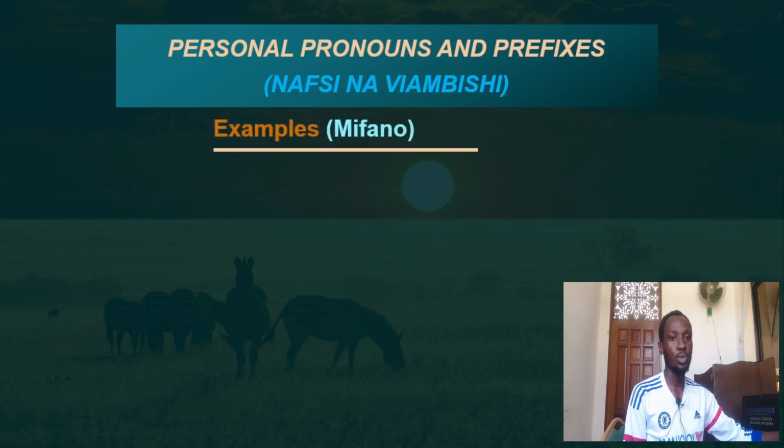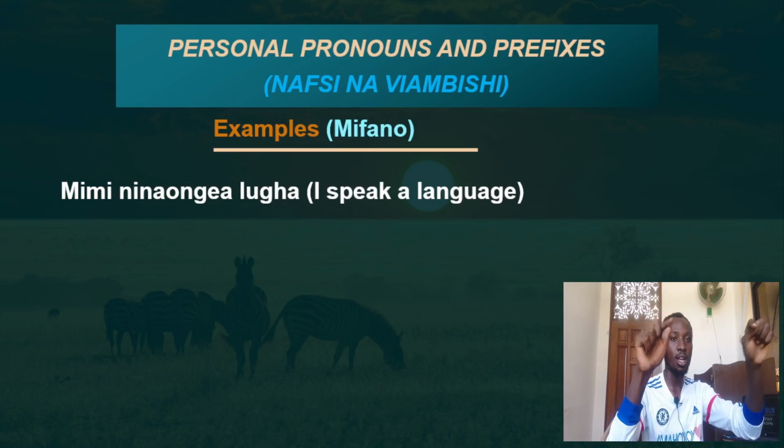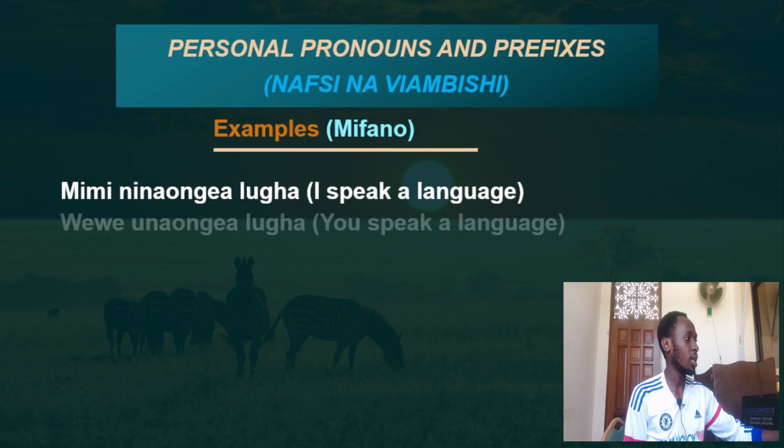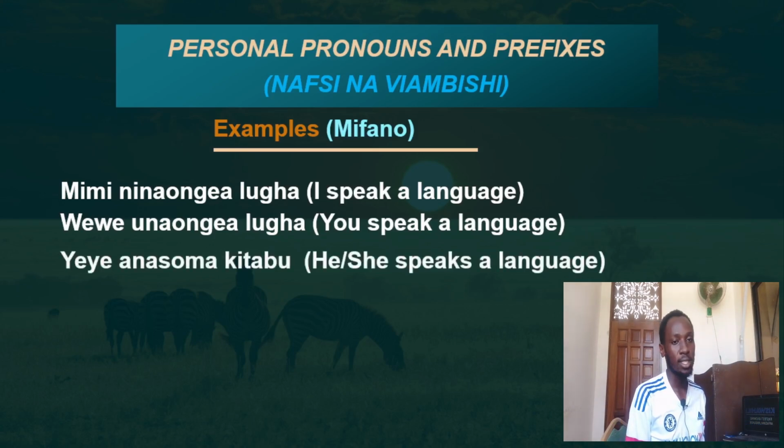Okay, one more example. The root word for speak is ongea. So it will be mimi ninaongea lugha. Language, it's lugha. So mimi ninaongea lugha. Okay, I hope you follow. Wewe, right there, you, unaongea lugha. So you speak a language. Next is yeye, that person right there. Yeye anaongea lugha.